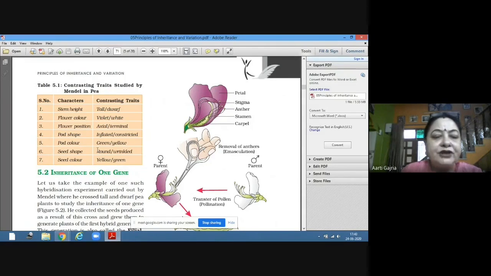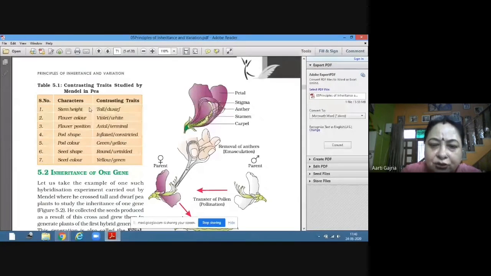Now, based on his experiments, he took one tall plant and one dwarf plant and crossbred them. How to do the crossbreeding? Hybridization, you have learned the process: removing the anthers, emasculation, bagging, tagging.